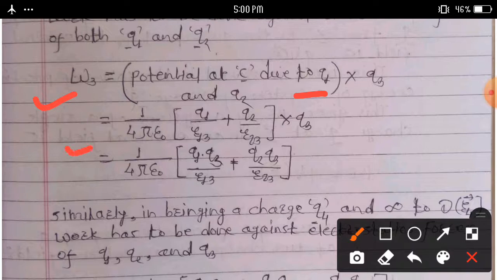Then we can write 1 upon 4 pi epsilon naught into Q1 upon R13 plus Q2 upon R23, into Q3. That is, 1 upon 4 pi epsilon naught into Q1 Q3 upon R13 plus Q2 Q3 upon R23.